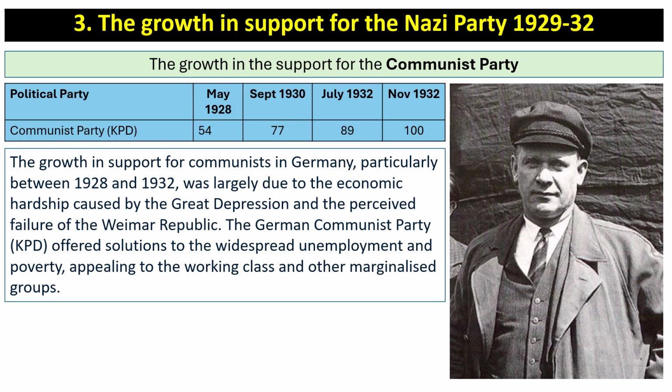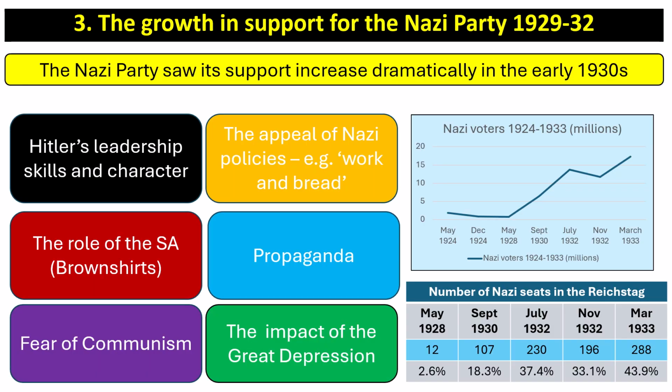And you can see there a picture of Ernst Thälmann, who was the leader of the Communists. So that's another feature. And actually, this benefits the Nazis, because some people start to support the Nazis because they fear the growth and support of the Communist Party, particularly those rich industrialists, businessmen like Fritz Thyssen, for example. They give money to the Nazis because of the fear of communism.